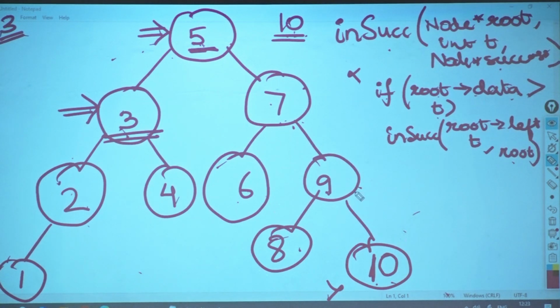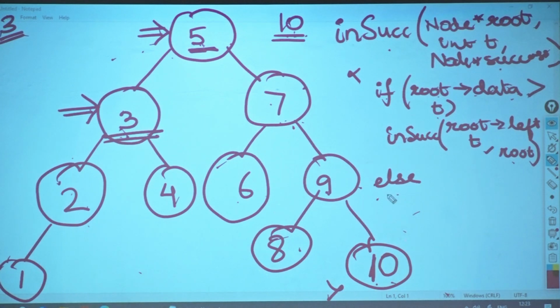So what should I write over here? My root of data, okay, is equal. Or do you want to have a condition? You can have a condition also. Directly also we can go, right. So will it come in the else condition? Yes. So it means my root of data is less than my whatever it is.